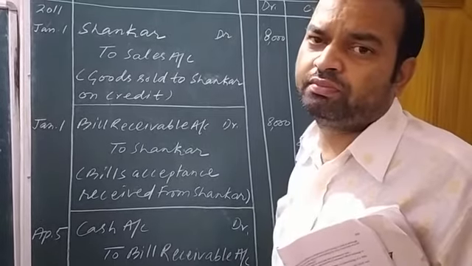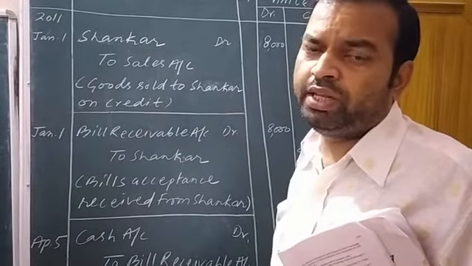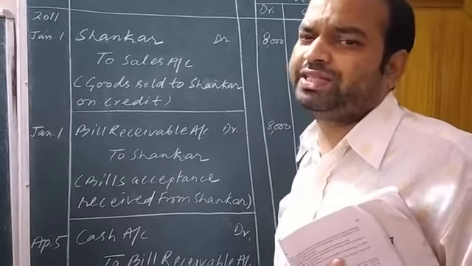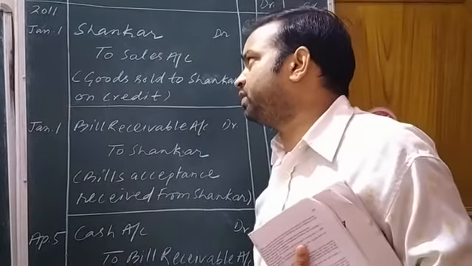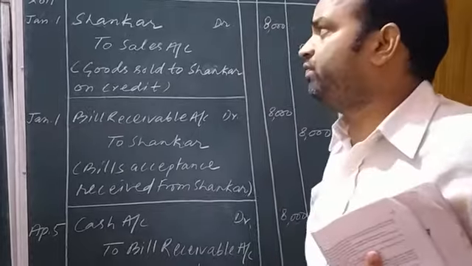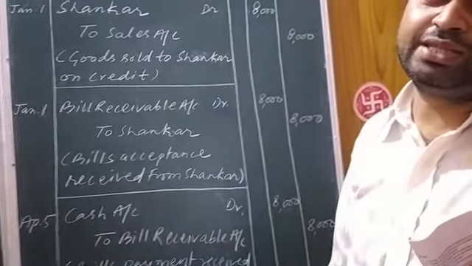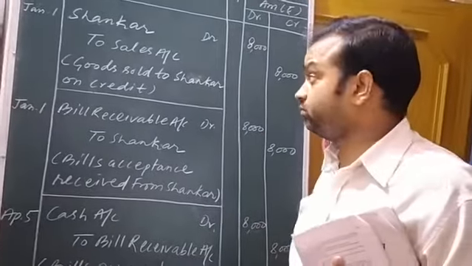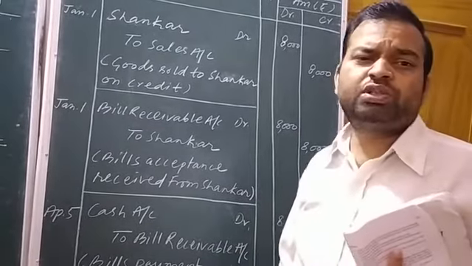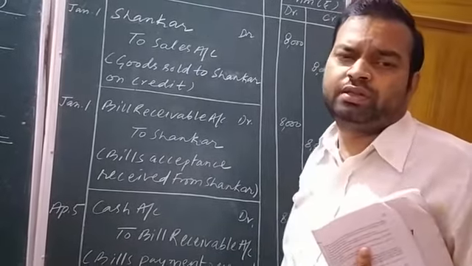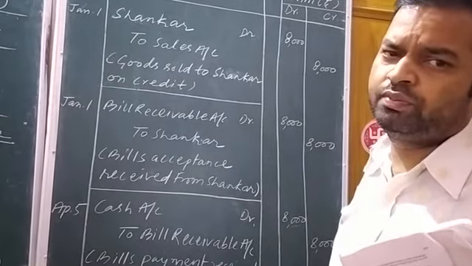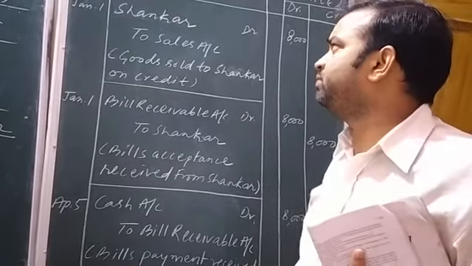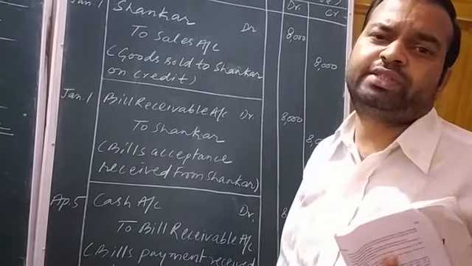Source of money, and money, cash itself is an asset. So debtor as a source of money on a future date is known as an asset of the seller. And according to the rules of debit and credit, Shankar, debtor or say asset of the seller, will be shown on the debit side.